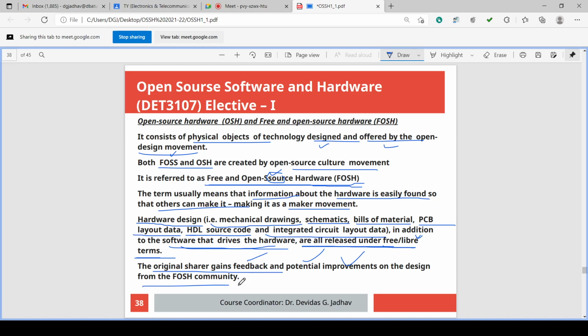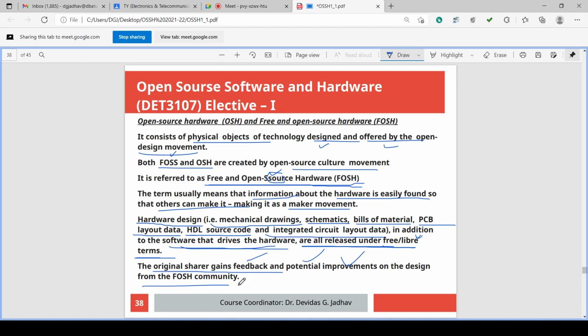Yesterday I told you in the Arduino lecture that you can purchase an Arduino board. Why is that Arduino board 350, 400 or 500 rupees? Because it is open hardware. It is manufactured, it requires some money, and that money is about 400. The profit is not included, that's why it is so low cost.